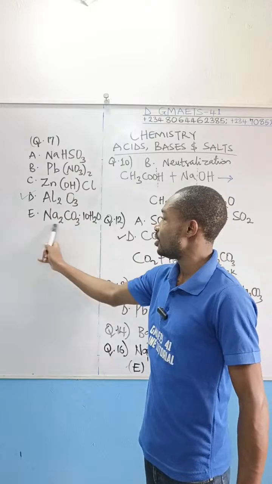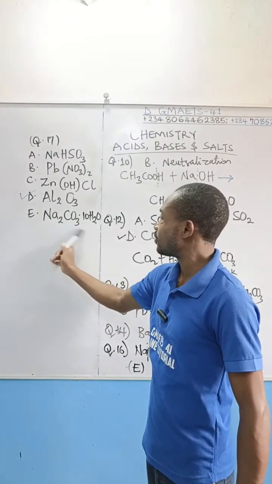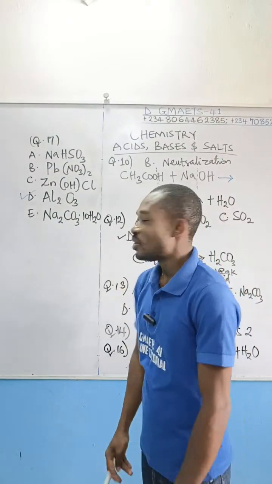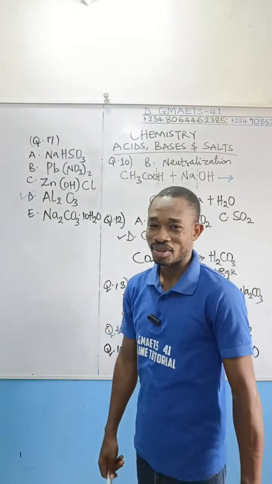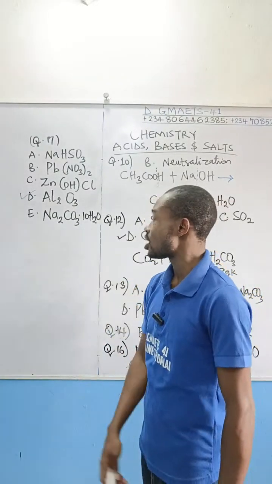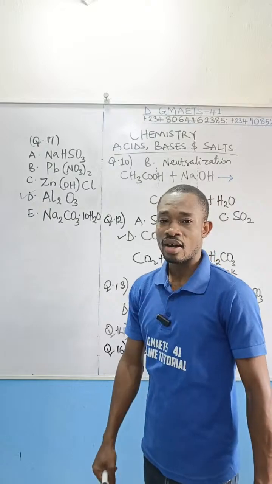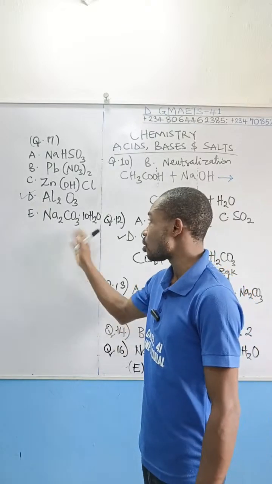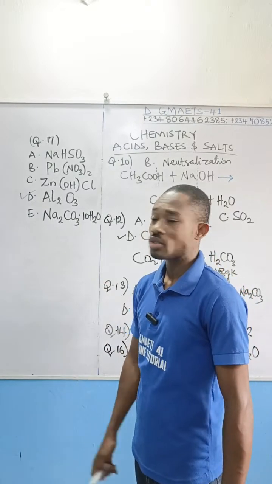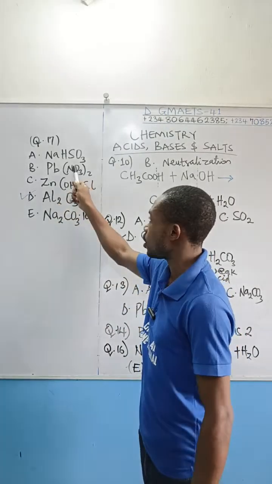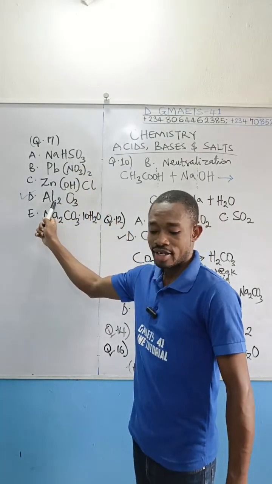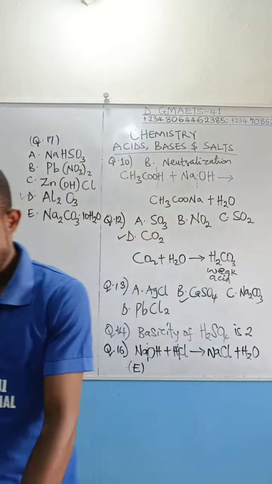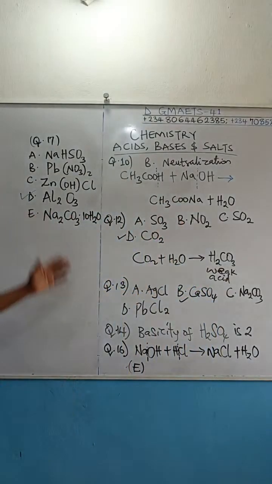This guy is, I think, let's see, which salt is this? This is not a double salt because it doesn't contain 2 cations. Okay, let's say that this is hydrated normal salt. So this is salt, this is salt, this is salt, this is salt. But this guy is not a salt. All right, so copy that.